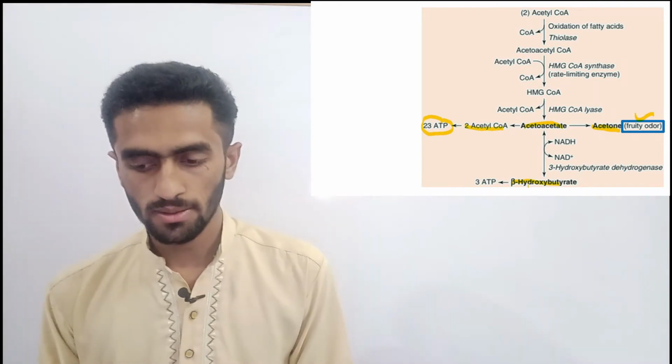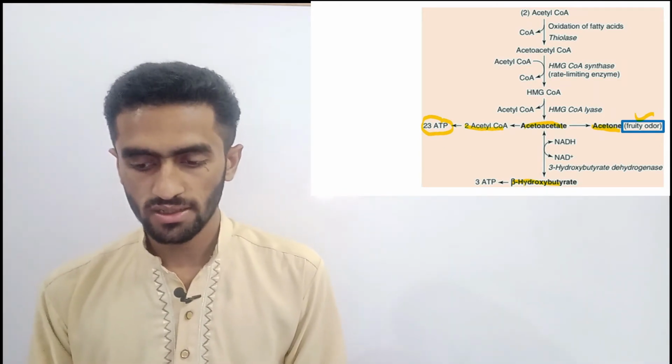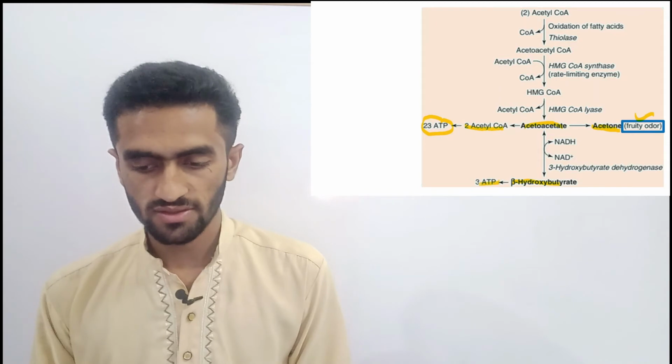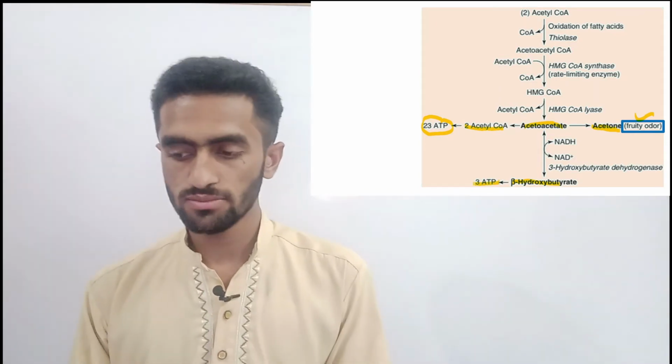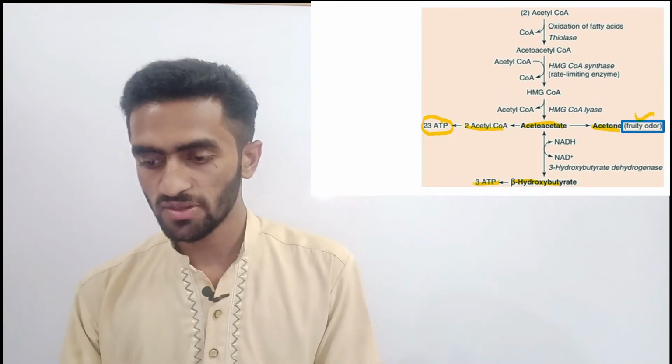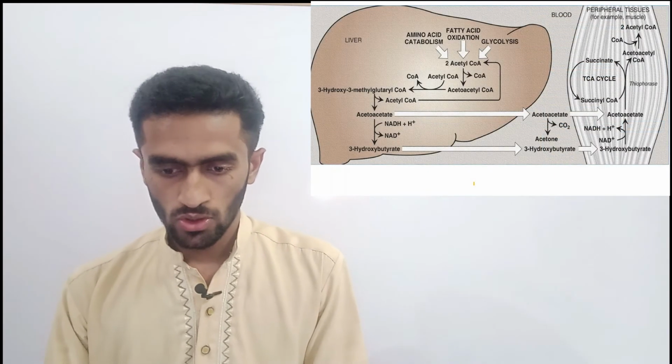So acetone simply goes out, but acetoacetate has the ability to convert into 2 acetyl-CoA, which provides us 23 ATP, and beta hydroxybutyrate gives us 3 ATP. So this is the mechanism regarding the production of ATP from our ketone bodies.